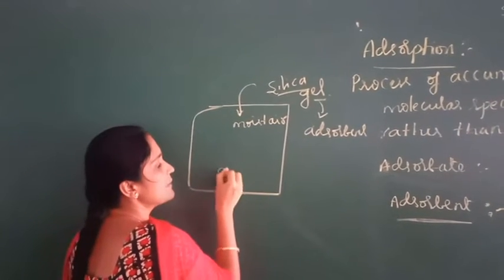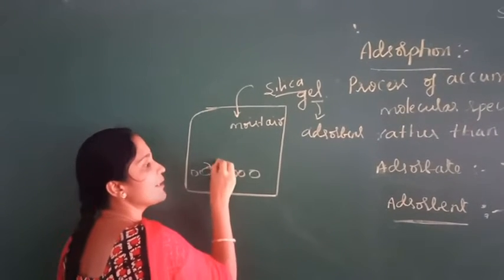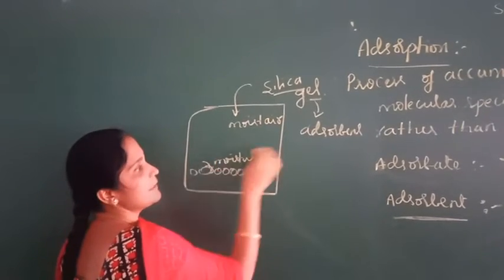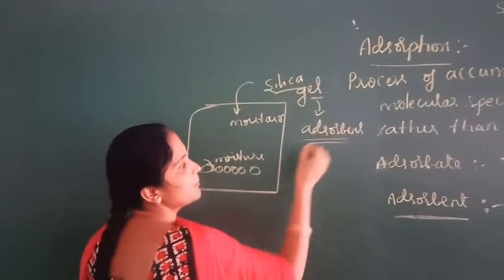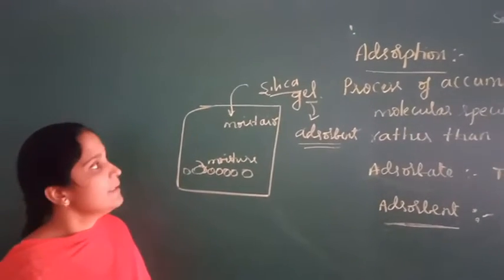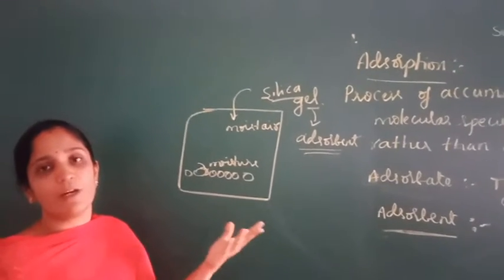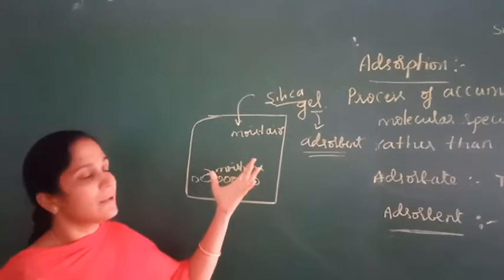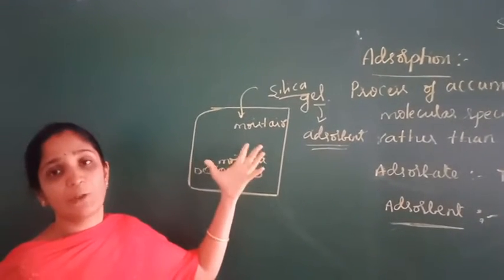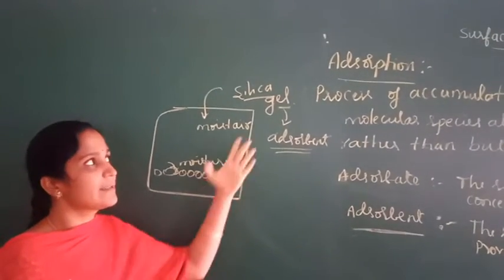So this silica gel absorbs moisture on the surface. You might have seen this silica gel in new bags, leather bags or shoes, in order to absorb the moisture if it is present. This is also an example for adsorption.